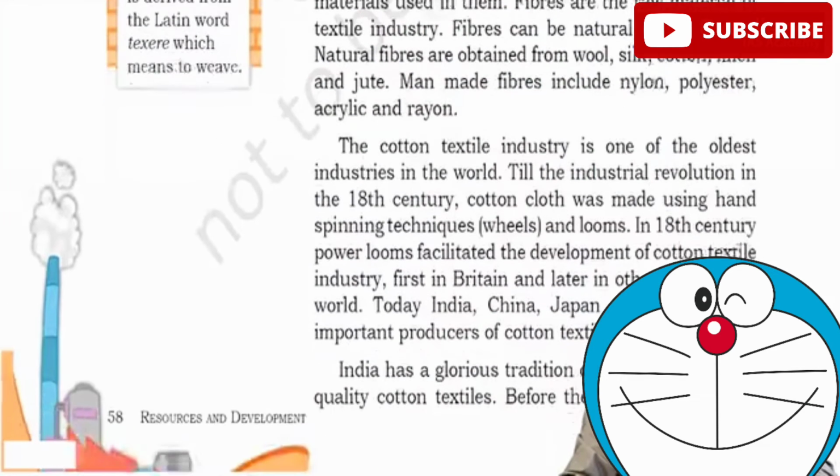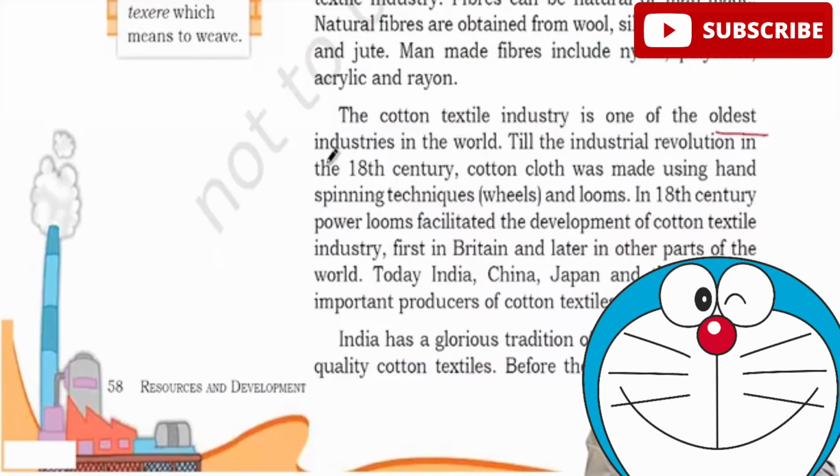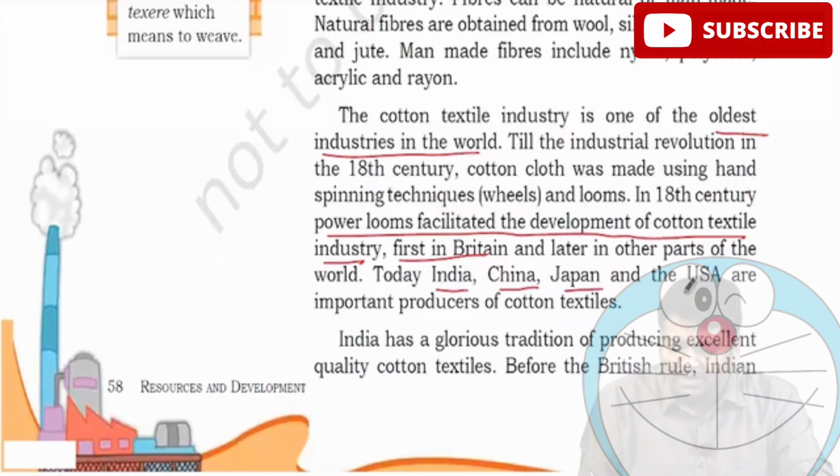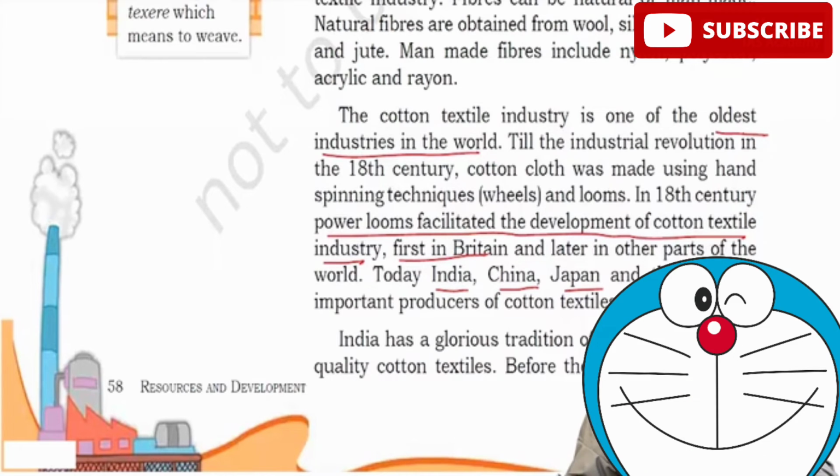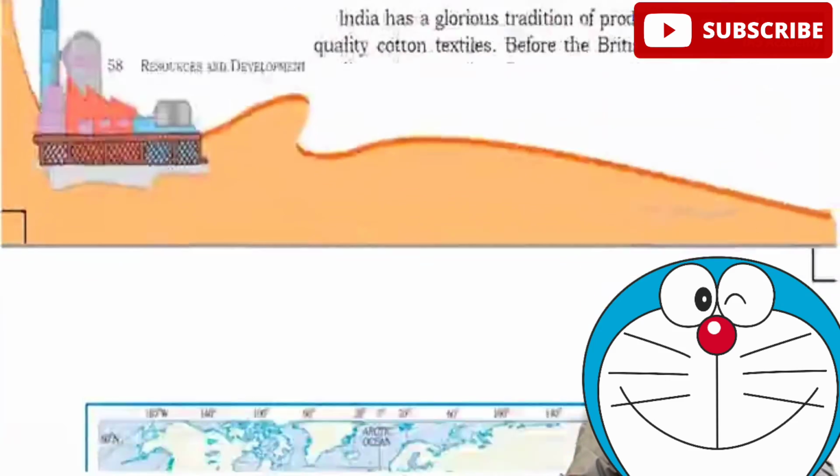The cotton textile industry is one of the oldest industries in the world, and India was famous for these industries. In the 18th century, power looms facilitated the development of the cotton textile industry, first in Britain and later in different parts of the world. Today, India, China, Japan and USA, which are cotton producers, are also the best textile industries. India has a glorious tradition.